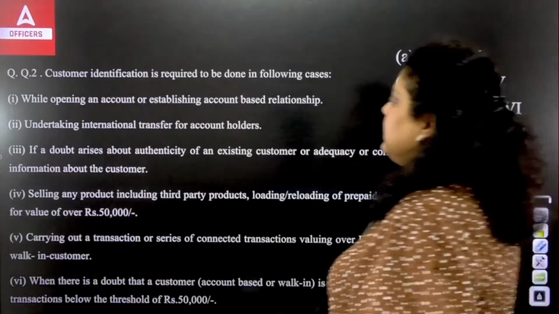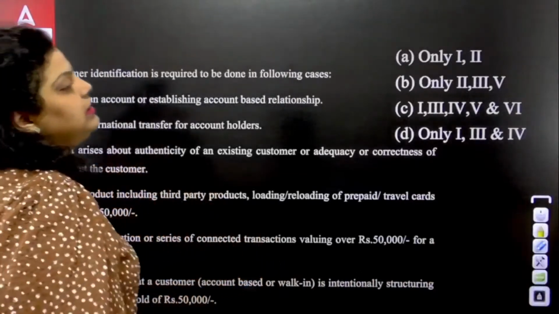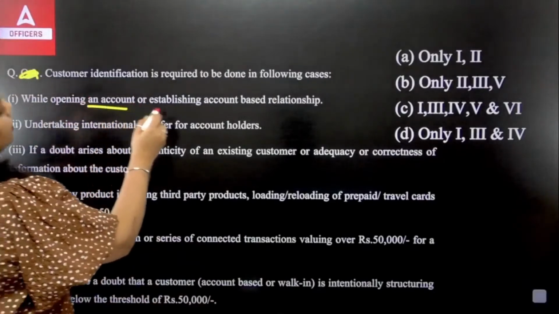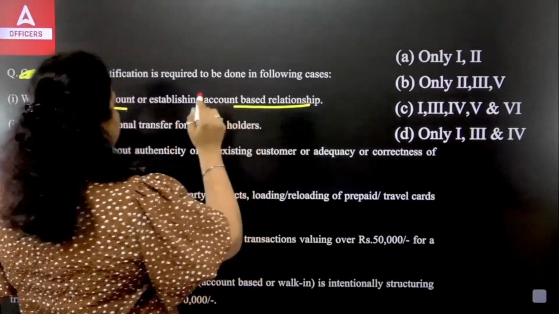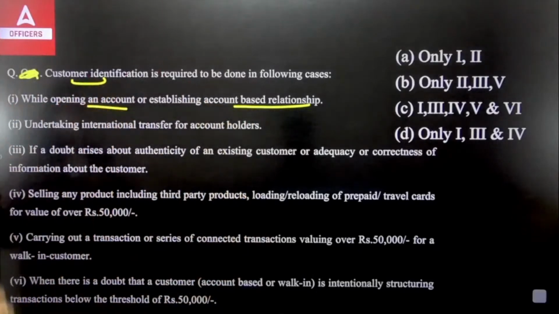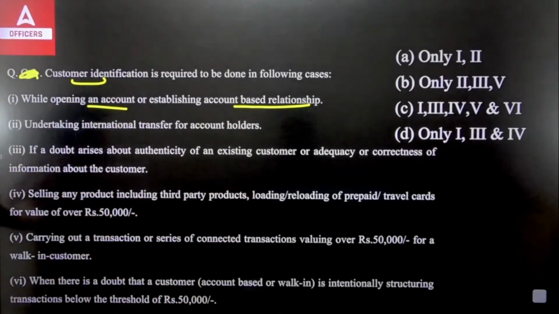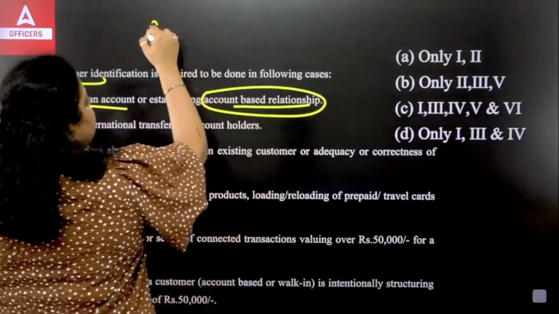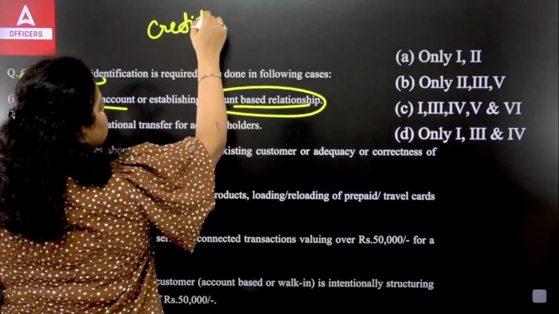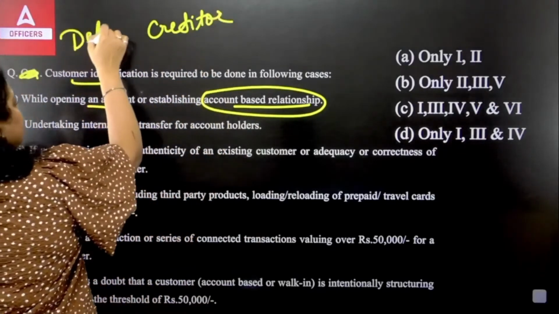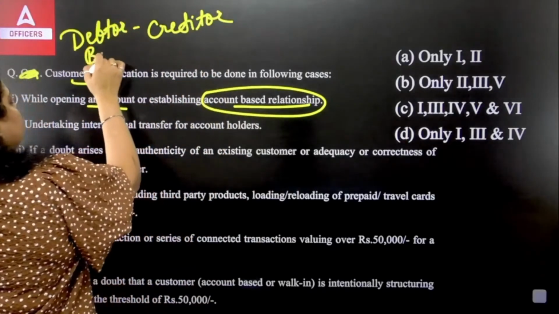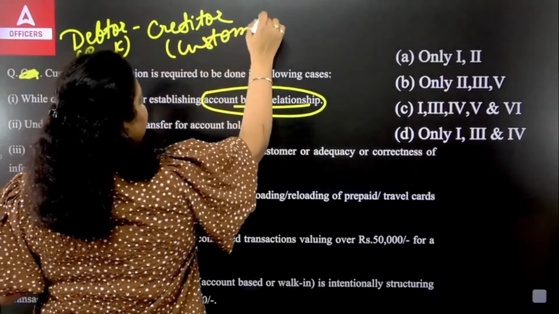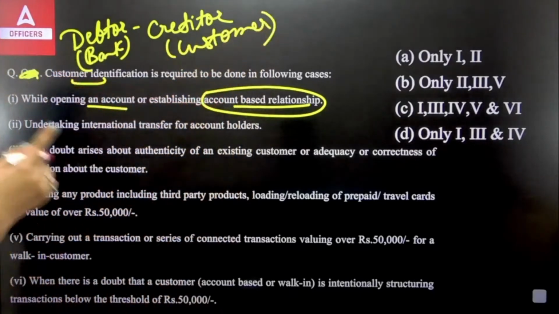So let's read this. Customer identification is required to be done in certain cases. First, while opening an account or establishing an account-based relationship. You have to do the customer identification when you open an account or establish an account-based relationship with the customer. What kind of relationship will be there? That's a debtor-creditor relationship, because the debtor will be the bank and the creditor will be the customer.